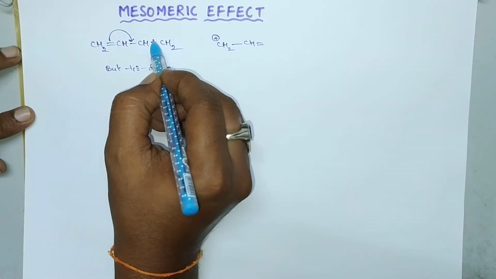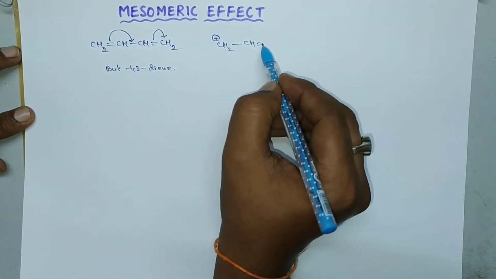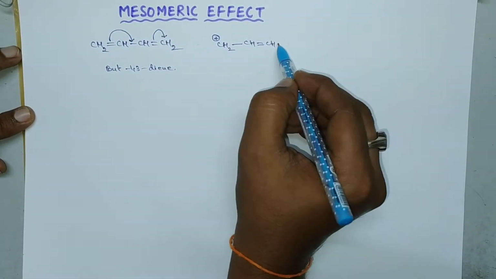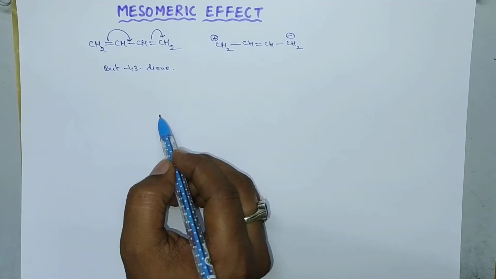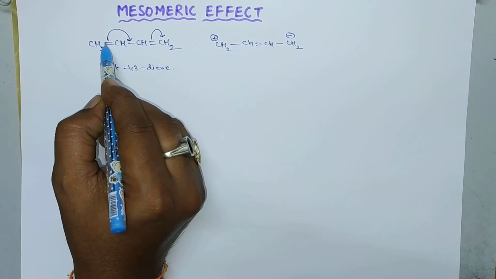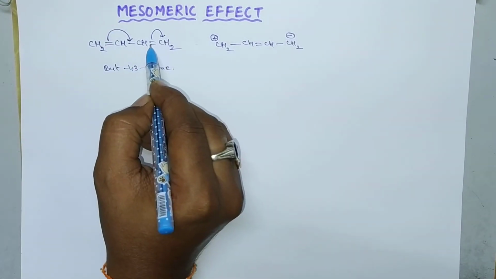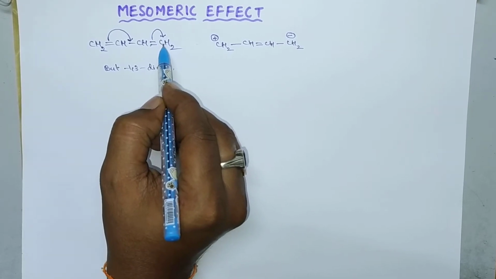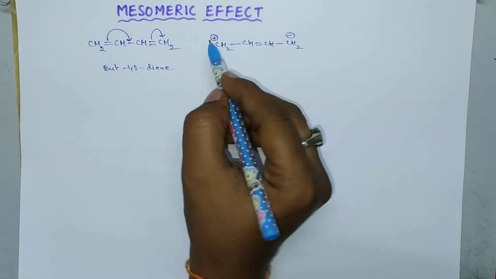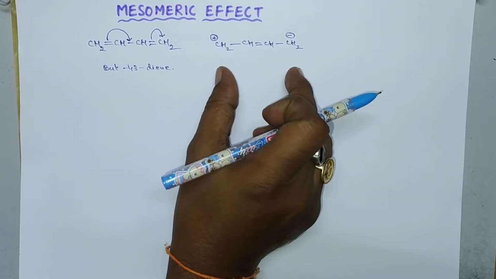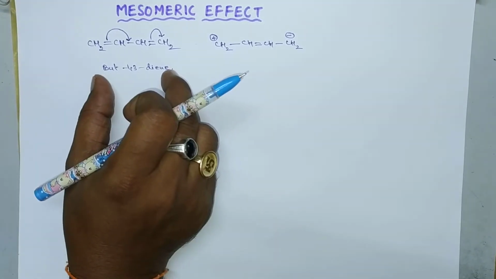Again these pi bonded electrons shifted towards this carbon. So here CH single bond character and CH2, it will become a negative species. Like this, there is a displacement of pi electrons towards a single covalent bond, or again the displacement of pi electrons towards an atom takes place. In this way we get a structure which consists of some charges. This is called resonance structure. Here it forms certain resonance structures. This effect is called mesomeric effect.